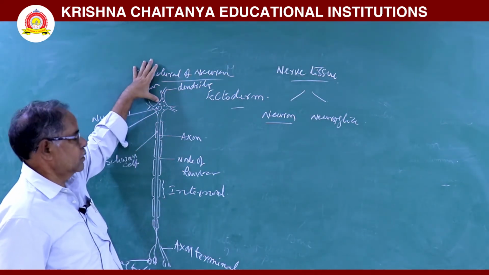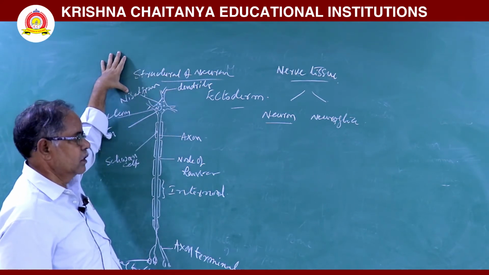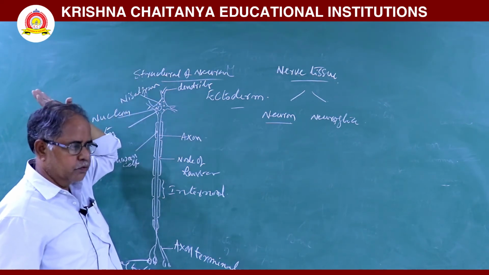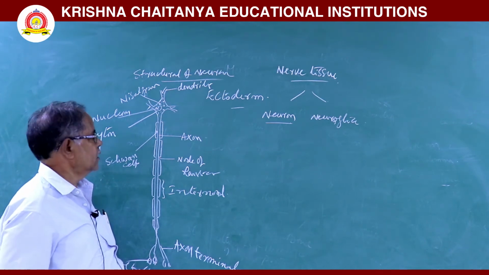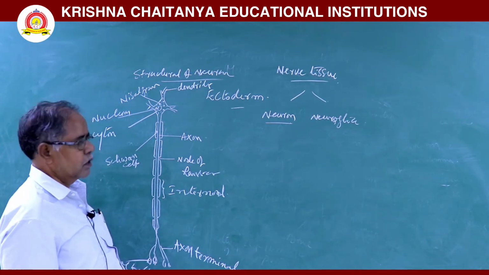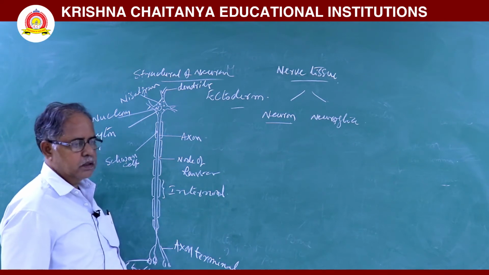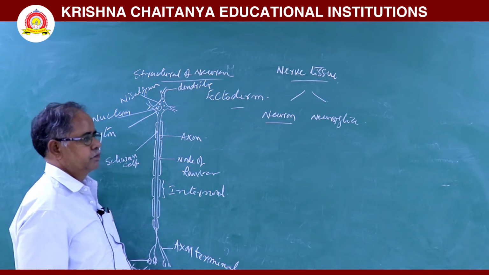Next, in the cytoplasm, granules are there. These granules are called Nissl granules. Then in this cytoplasm, neurofibrils and lipofuscins are there. Next, the cell bodies which are present in the central nervous system form a nucleus. The cell bodies which are present in the peripheral nervous system form ganglia.